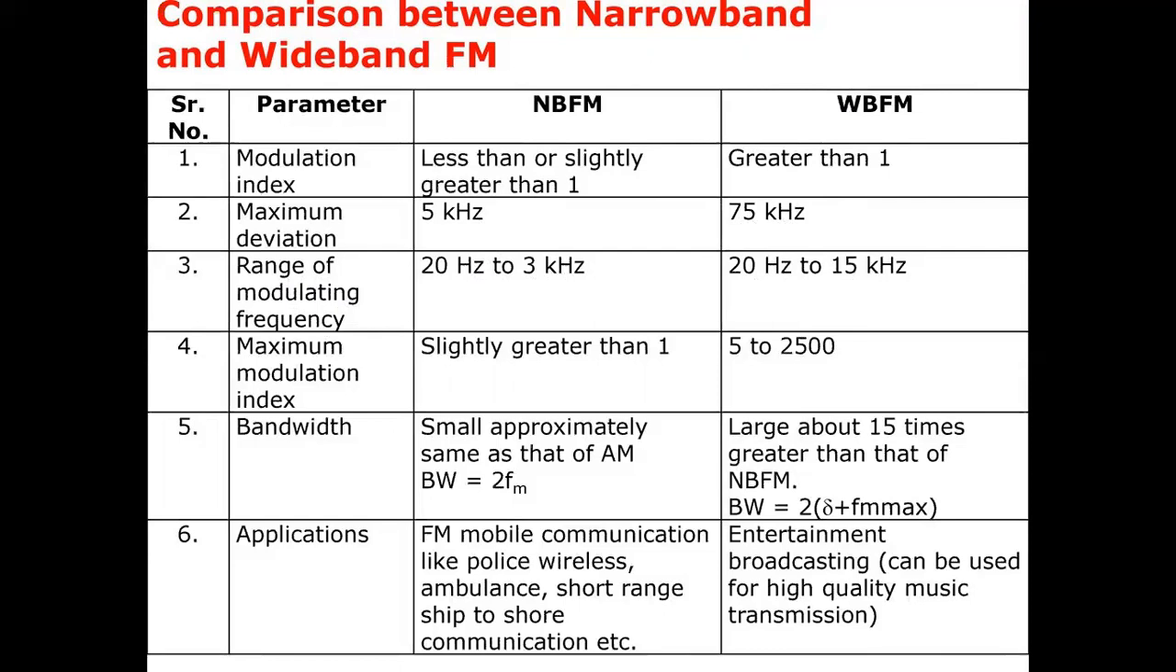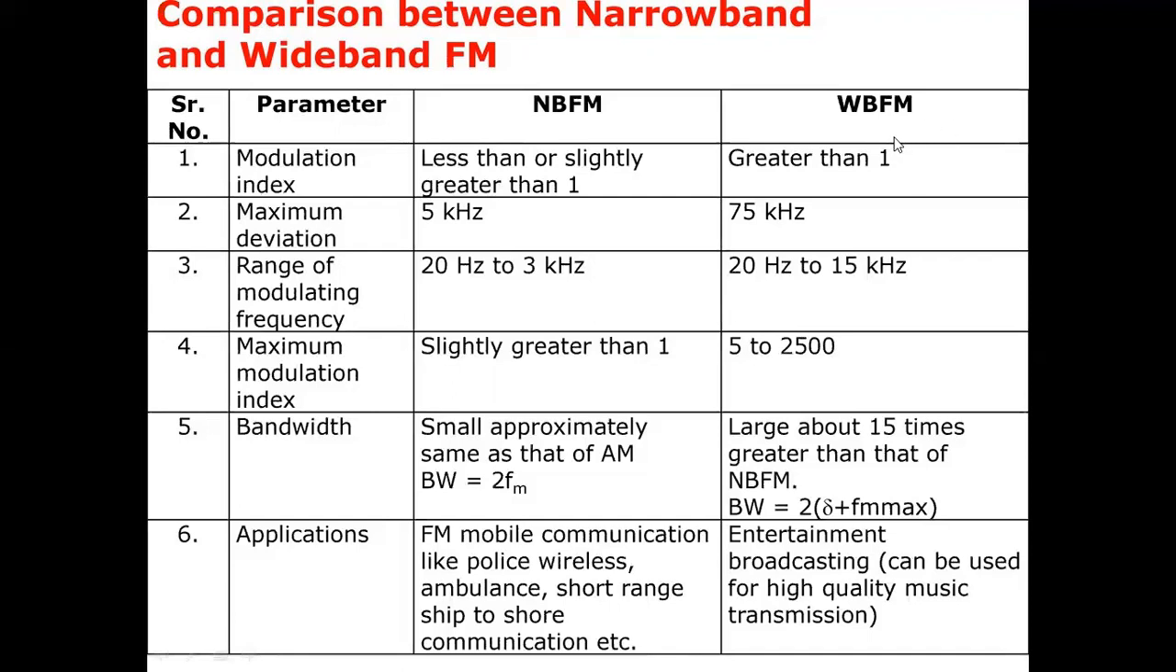programs. The maximum modulation index is slightly greater than 1 in case of narrowband FM, whereas in case of wideband FM, it is 5 to 2500. We can provide more modulation index. Due to that, there will be more bandwidth. So bandwidth in case of narrowband FM is very small, the same as that of AM, and hence the bandwidth of narrowband FM is equal to 2 times the highest frequency present in the given message signal.